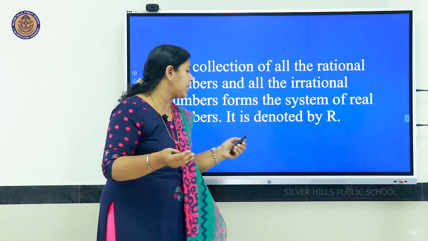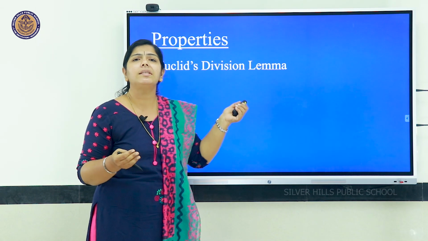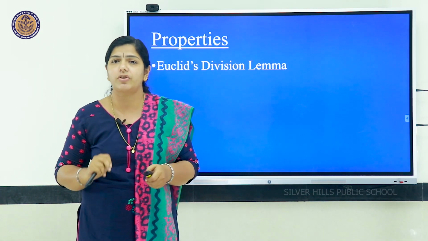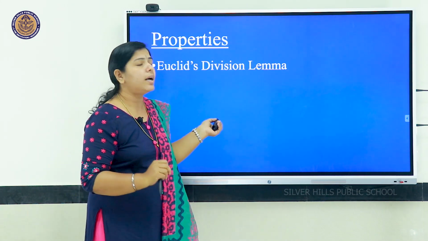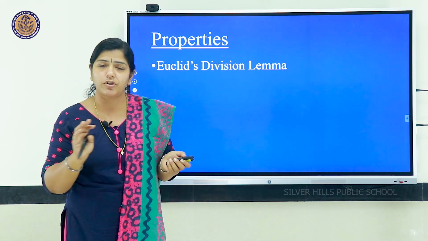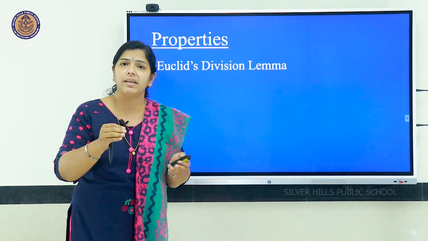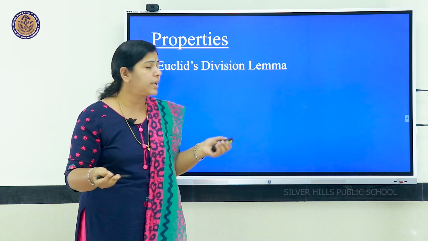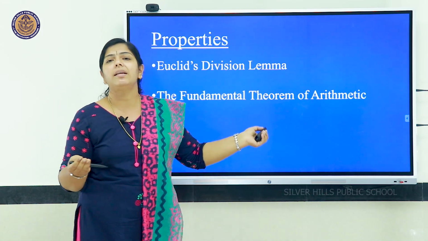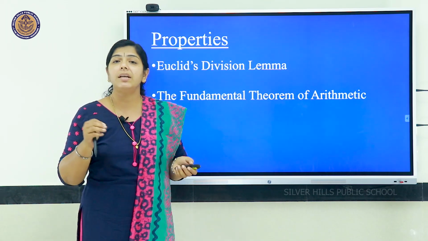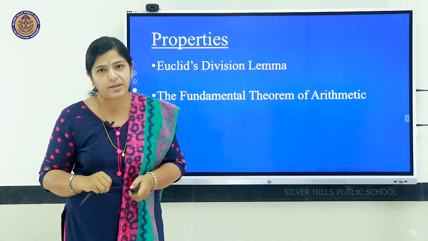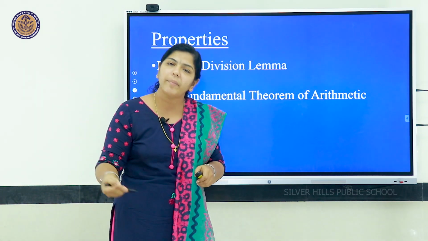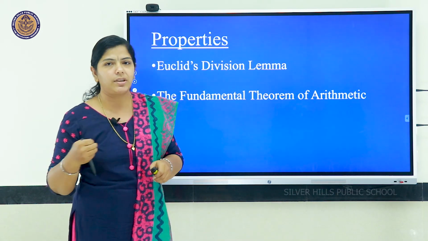First one is what we call Euclid's division lemma, which deals with the divisibility of natural numbers. But this section is deleted from our portions for the time being this year, and we will move on to the next property, that is what we call the fundamental theorem of arithmetic, which deals with the factorization of natural numbers. So we will see more about the fundamental theorem of arithmetic, its applications and all.